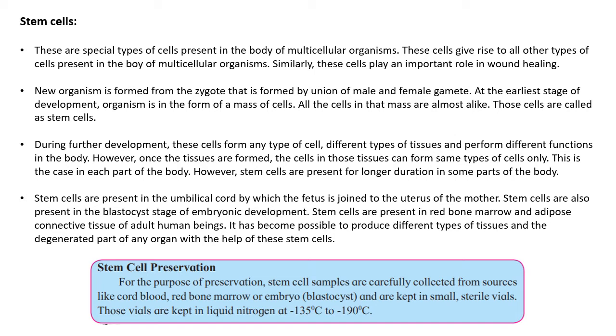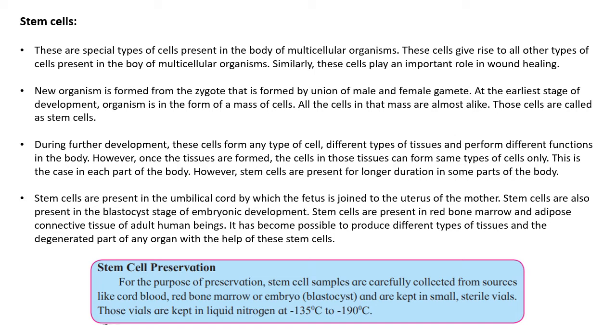Children, in chapter Life Process 2, we learnt about reproduction and fertilization in humans. The zygote formed after fertilization of gametes contains mass of cells, which are similar cells. These are the stem cells. They can give rise to new organism.